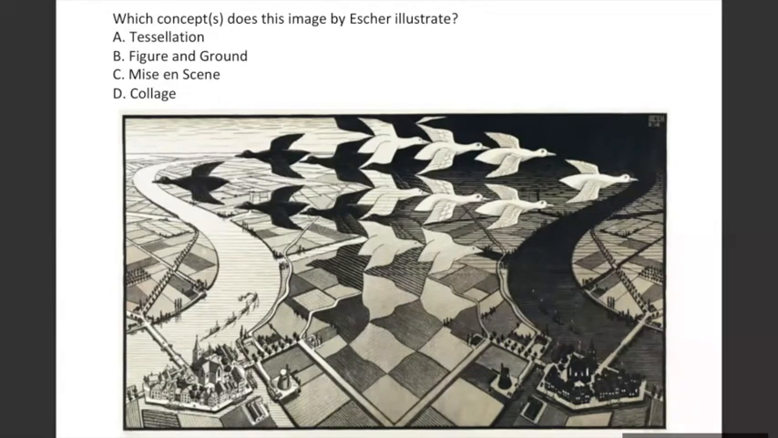What is the answer here? A, B, and D. I don't think C is. It's not a collage. First thing, this is not a collage. Why? Because it's an illustration. It does not combine different materials together. It's a graphic illustration. It does not combine different textures. It does not combine different pieces of paper which are of different color. It is all one. Figure ground is there, tessellation is there. So that's why the correct answer is option A and B, and it's not a collage. It's also not a mise en scene.